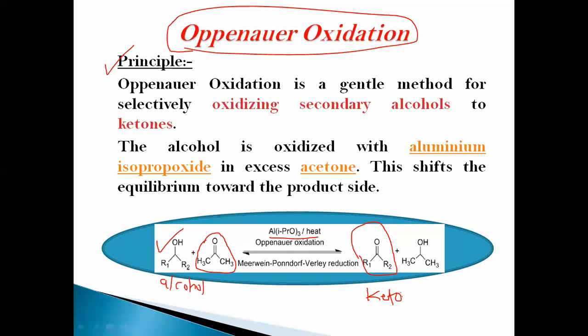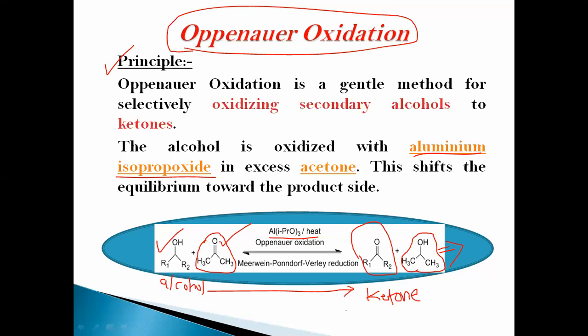This agent acts as an oxidizing agent in this Oppenauer oxidation to form the ketone, a substituted ketone, along with this part as a byproduct. Here the reaction is the conversion of alcohol into ketone. That reaction is called Oppenauer oxidation in the presence of the oxidizing agent aluminum isopropoxide in excess acetone. This acetone is used in excess.